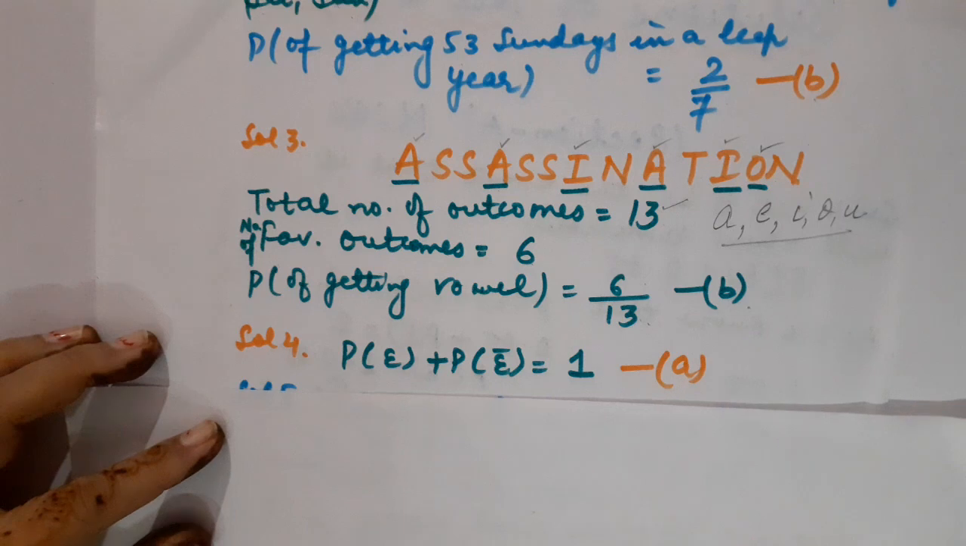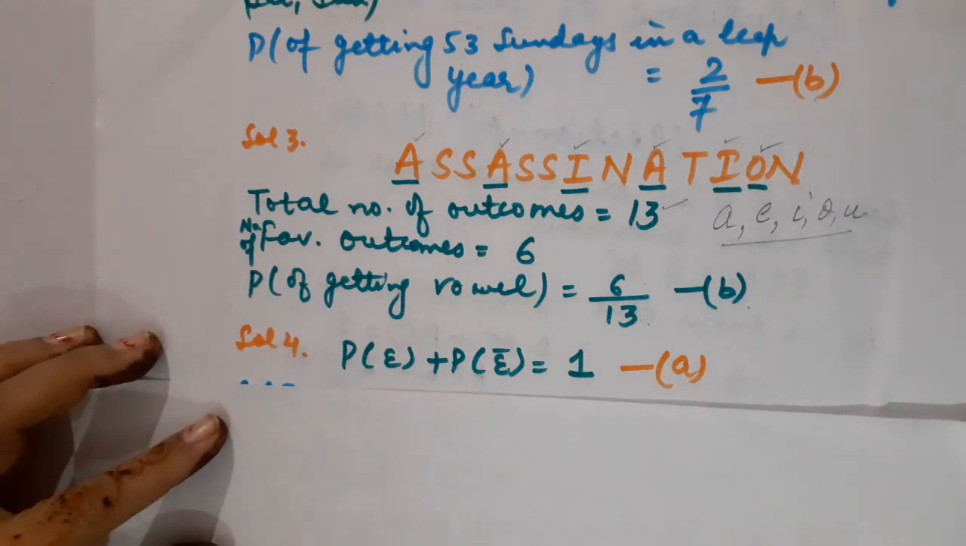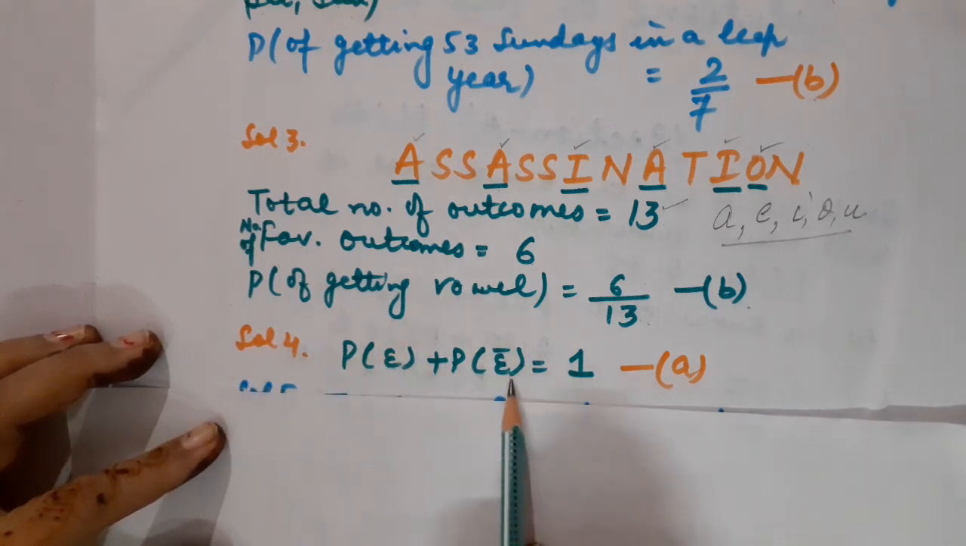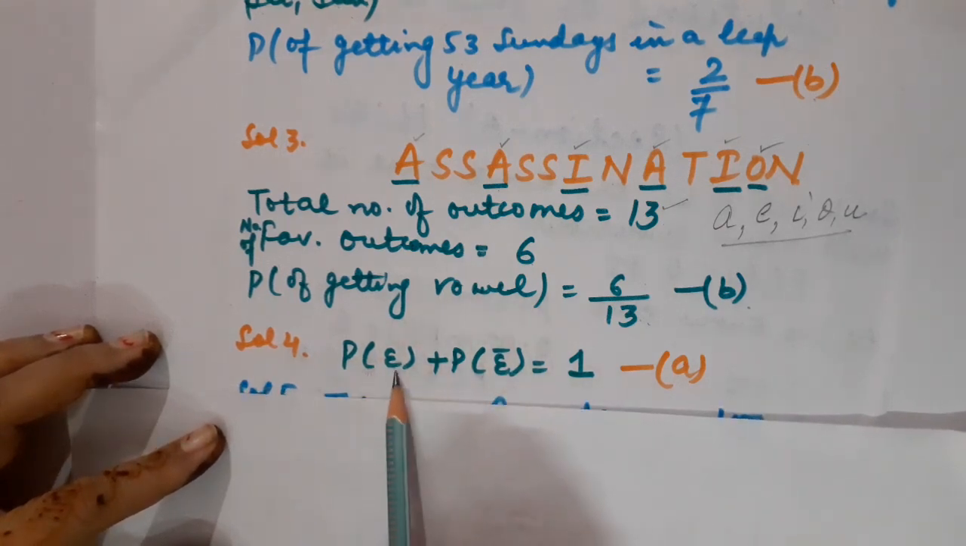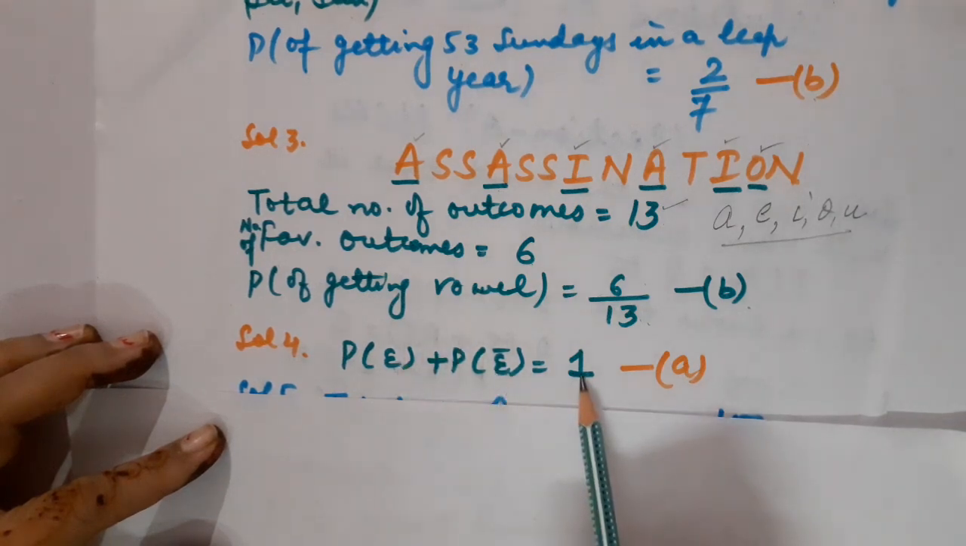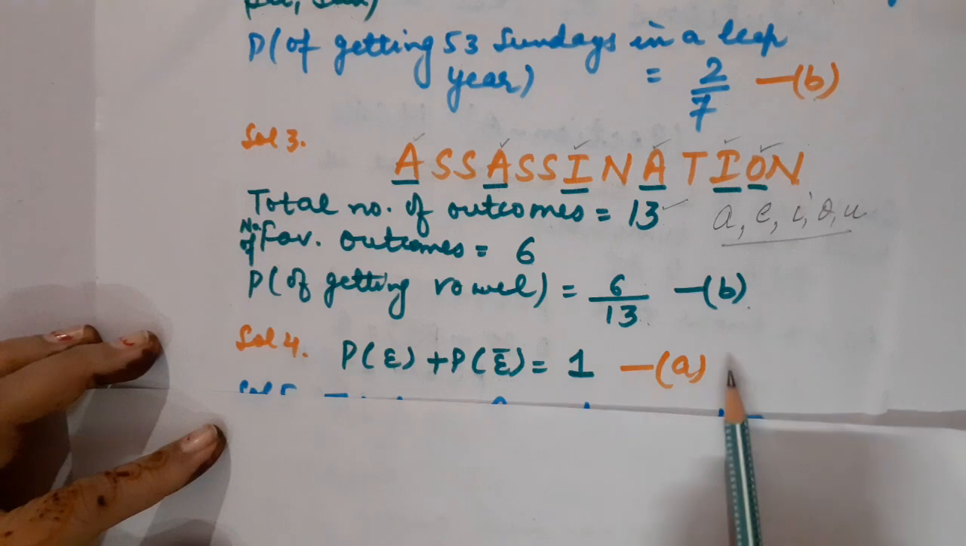Now children, the statement of our question number 4 says that we have to calculate the sum of an event and not event. You know that the sum of the event plus its negation or its complement is always equal to 1. Fine. So option number A is the right option.